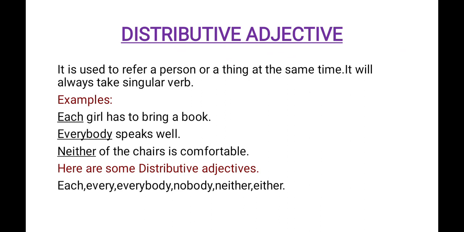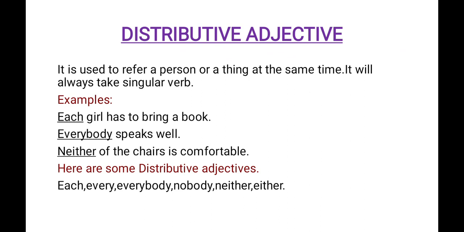So there is one important point. The students will always make mistake. And these distributive adjectives, instead of using singular verb, they will use plural verb. For each girl, we may use each girl have instead of has. Like that, everybody speaks, we may use everybody speak.